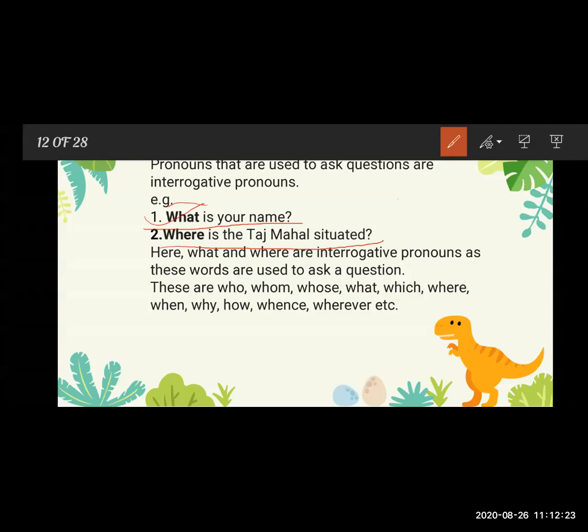What and where are interrogative pronouns as these words are used to ask a question. Generally we ask questions by using who, whom, whose, what, which, where, when, why, how. These wh words we always use to ask questions, and these are the interrogative pronouns.